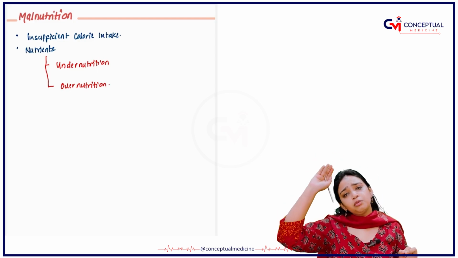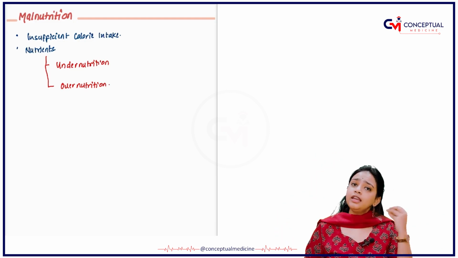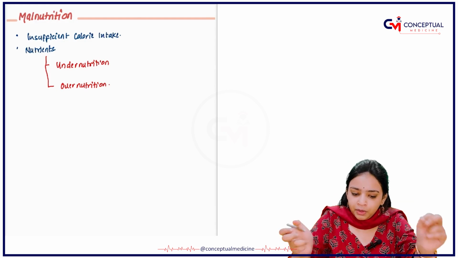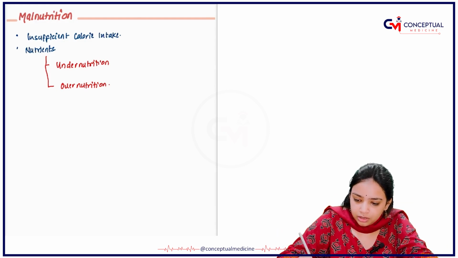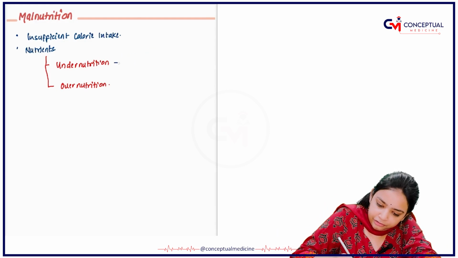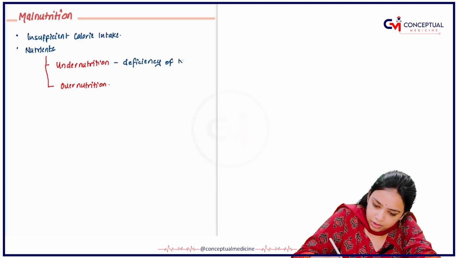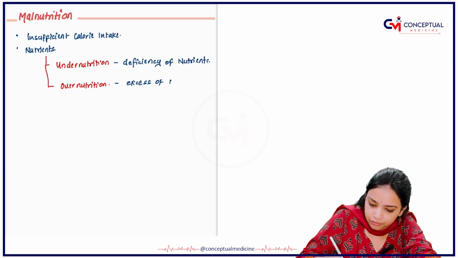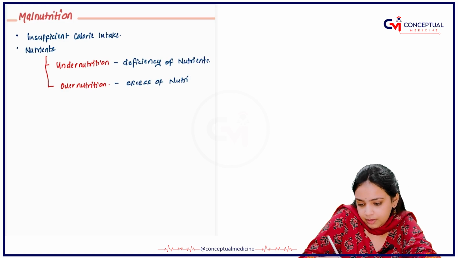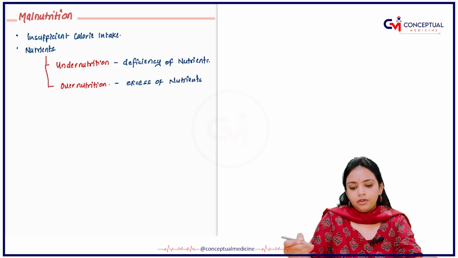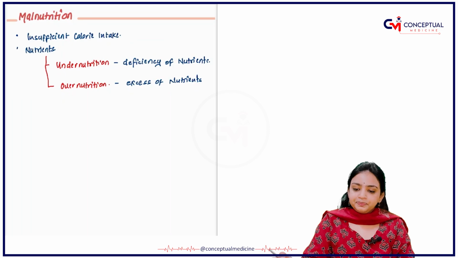Either we will study so much or we will not study anything, right? So, what happens in undernutrition? In undernutrition, there is deficiency of nutrients, and in overnutrition there is excess of nutrients, right?